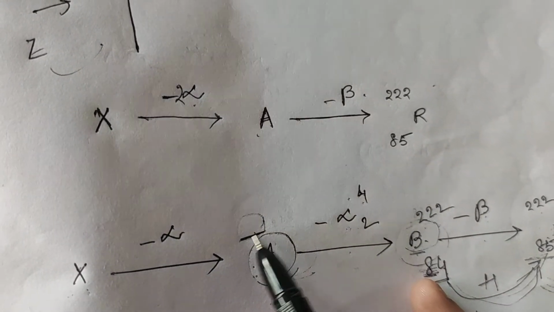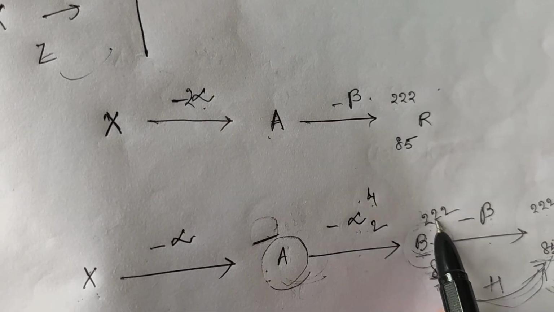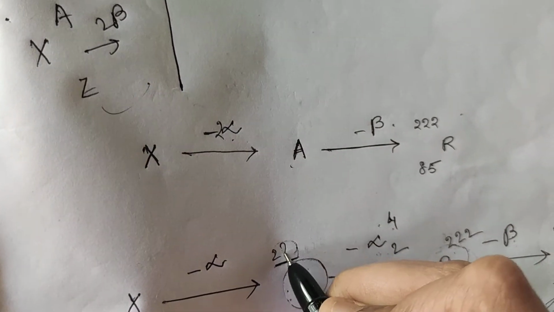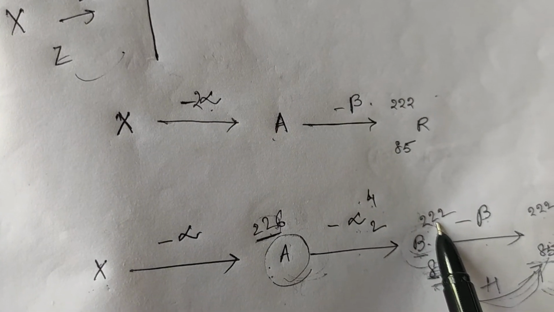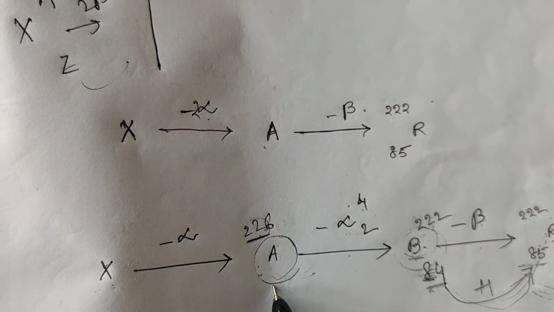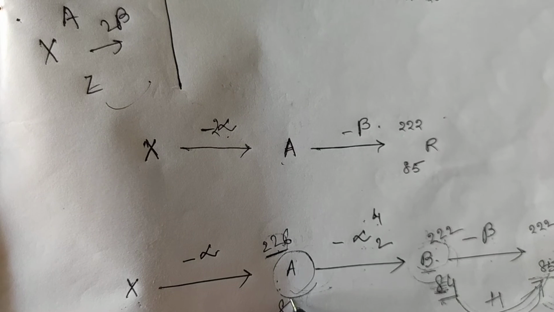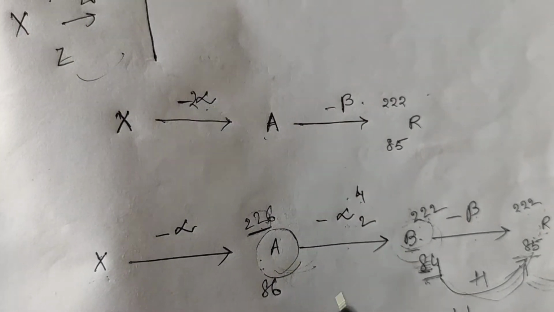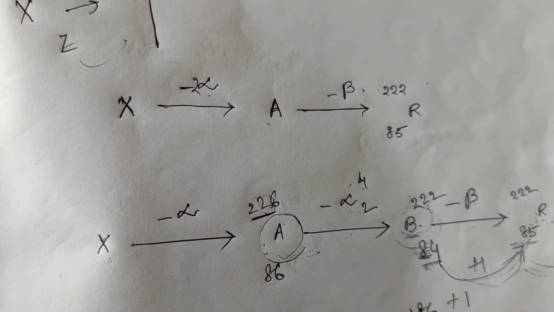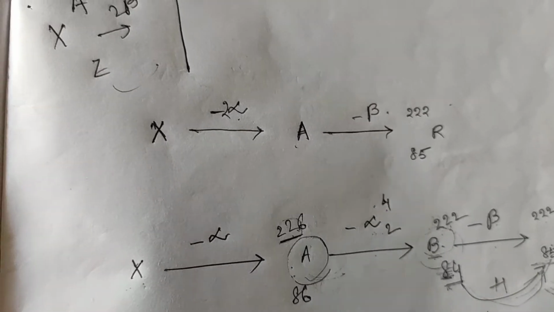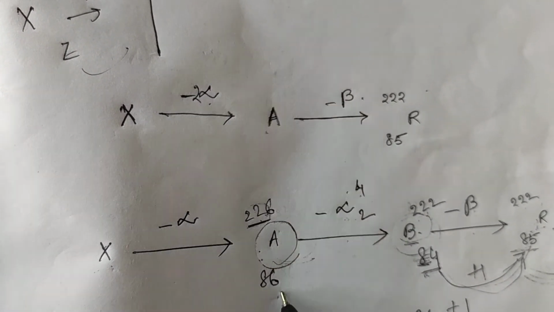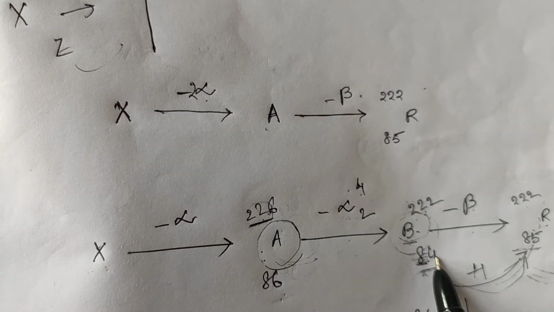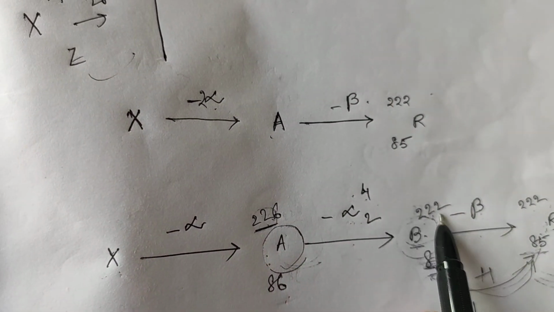So this will be this +4, isn't it? So won't it be 226? Because 226 -4 will give me 222. What about this one? Won't this be 86? Because 86 -2 will give me 84. This nucleus has emitted alpha to form this, that means this -2, this -4.